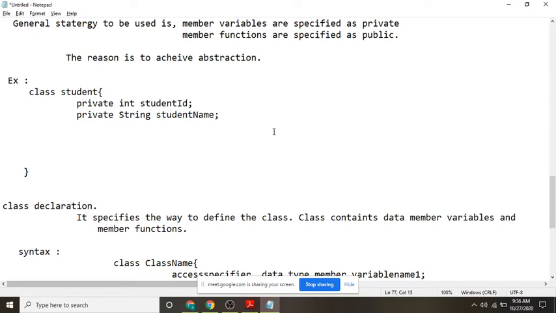Now I am defining the member functions. Public void. What is the meaning of void? I think you all know it. I won't explain once again. Void is a data type which is having no meaning. It is used only with functions. If the function is not returning anything, what you have to mention? You have to mention it as void. You learned all these things in your C language and C++.